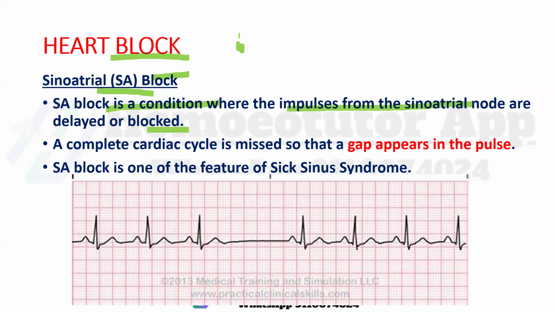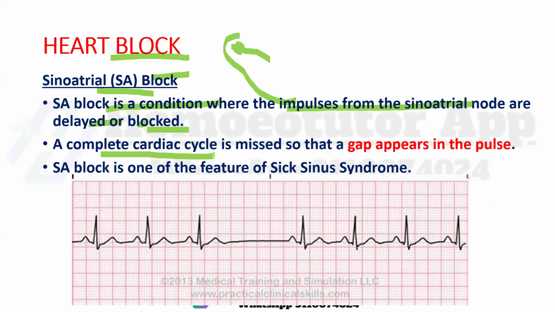In case of SA block, impulses from the SA node to the next part of the heart are missing, delayed or blocked.